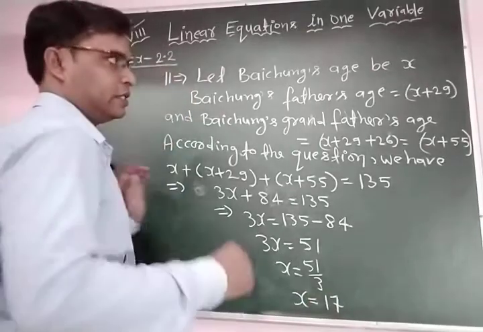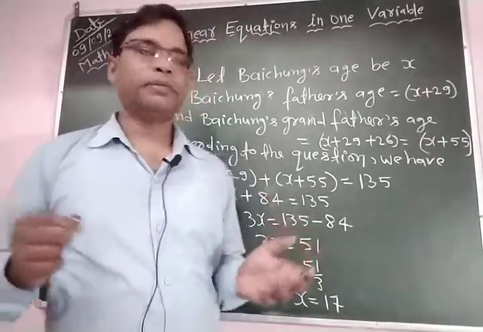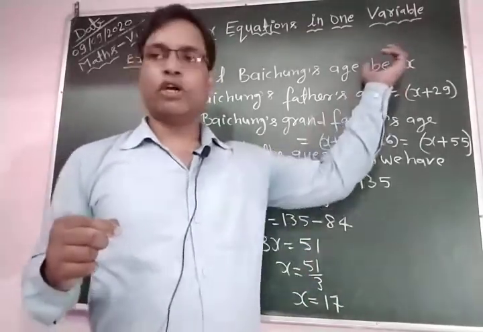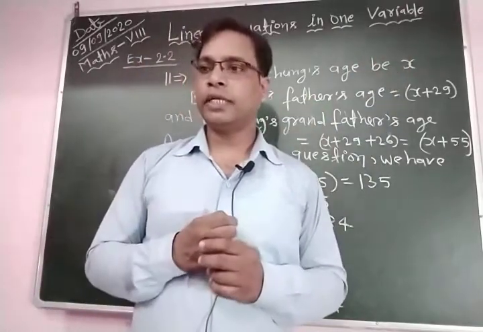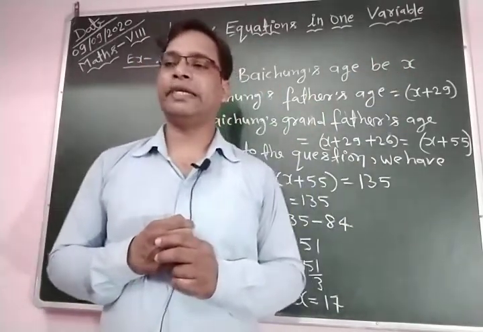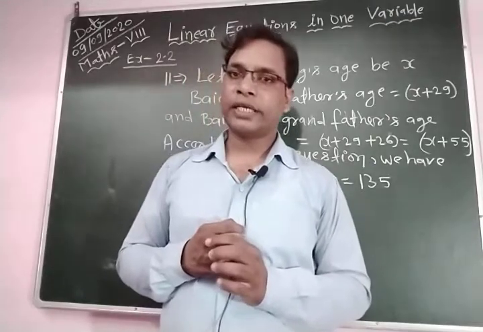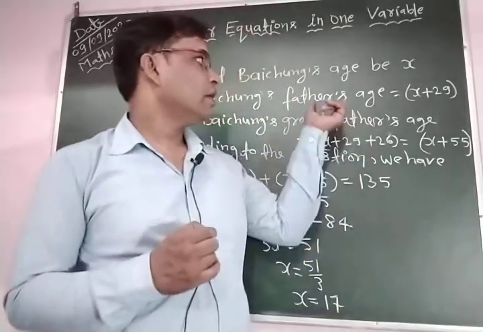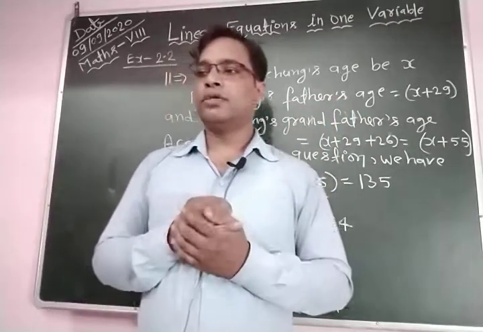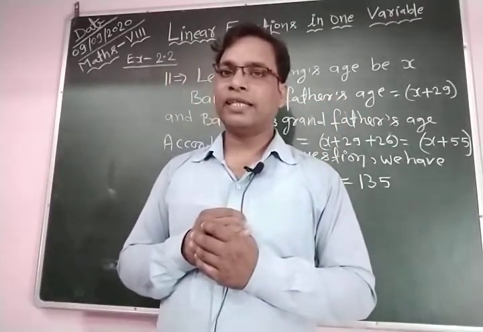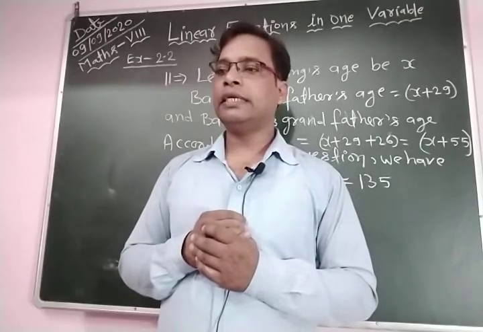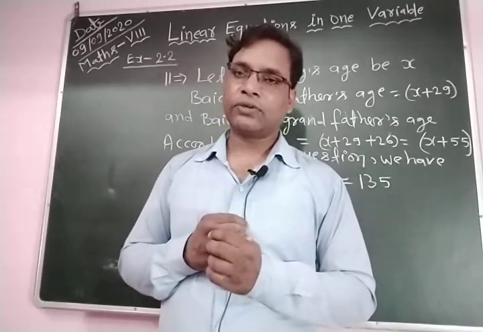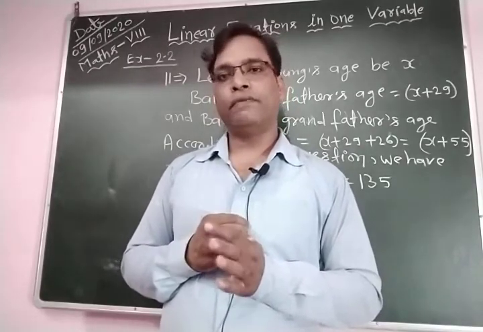What is x? x is the age of Bao Ching. So the age of Bao Ching is 17 years. The age of Bao Ching's father is equal to 17 plus 29, which is equal to 46.